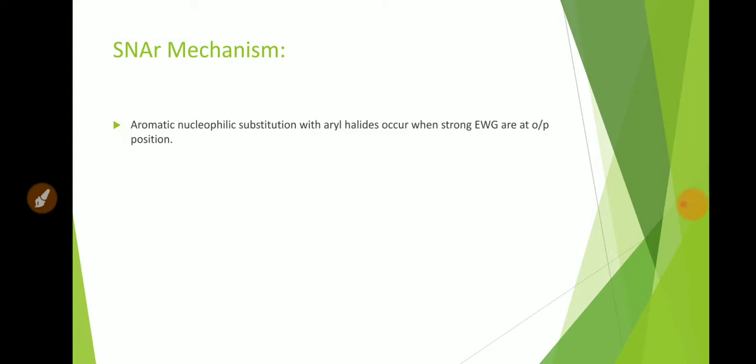In that, first we have to study the SNAr mechanism, that is, substitution nucleophilic aromatic mechanism. Aromatic nucleophilic substitution with aryl halides occurs when strong electron withdrawing groups are at ortho or para position.